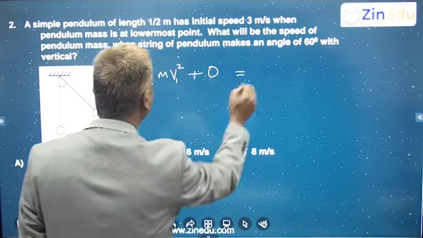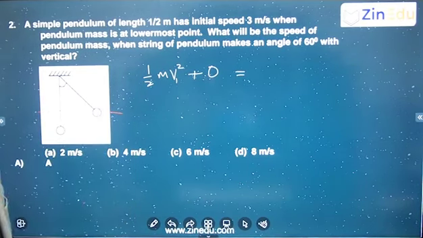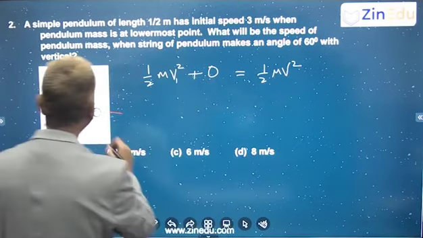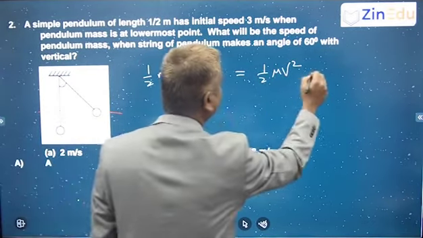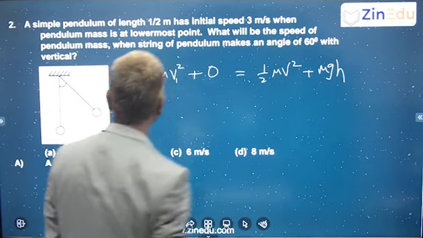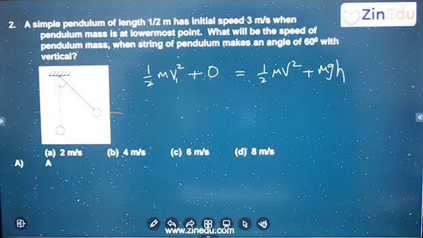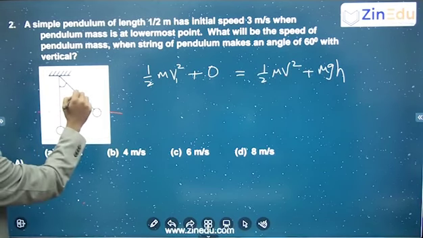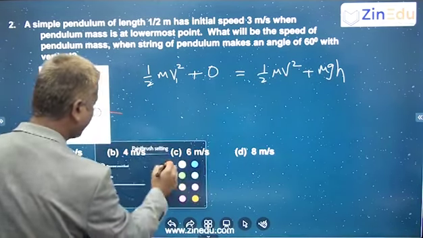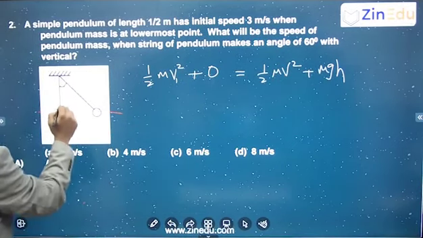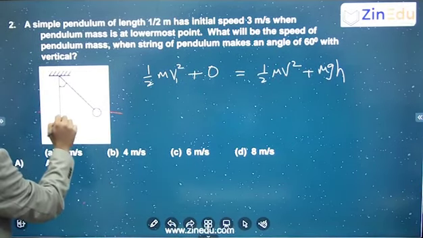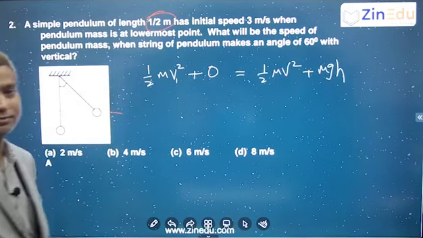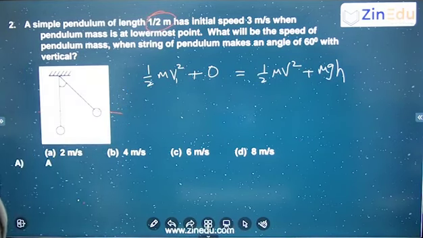So this is equal to the final mechanical energy: half mv square, the kinetic energy, plus the potential energy at this point, which is mgh. And h you can easily calculate. If this is L, and this is L, then L cos 60 makes this L by 2. L is already given as half meter, so L by 2 means it is 1 by 4 meter.